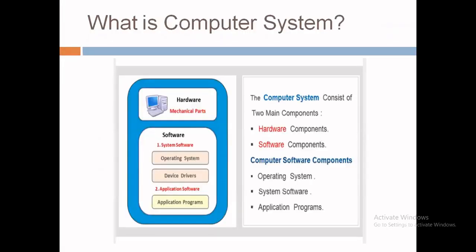Let's start with our first objective, that is what is computer system. So we can see that there are two main components of a computer system. First one is hardware and second one is software. So now I want to ask you students, what is hardware and what is software?